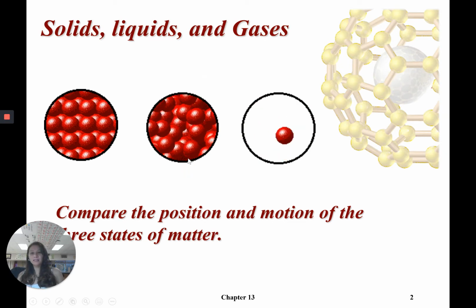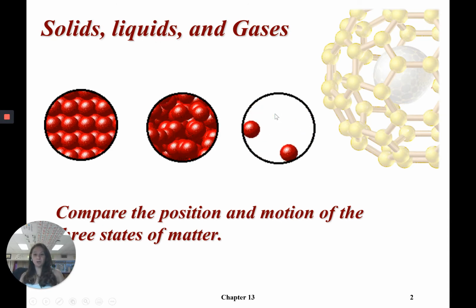In terms of liquids, they are pretty close to each other, again, very condensed. The spacing between those particles is almost the same as the spacing in solids. The big difference is they are very random. You don't have that nice repeating unit or nice structure in the crystal. Gases, as you can see, are very far apart from each other, and very random.